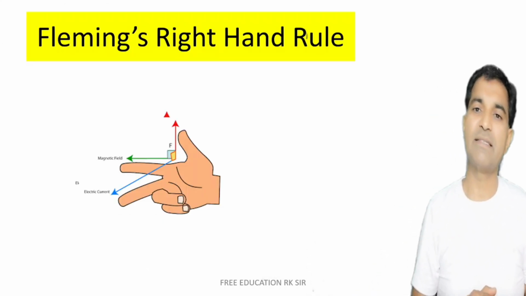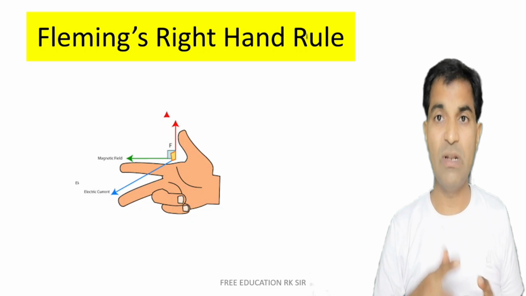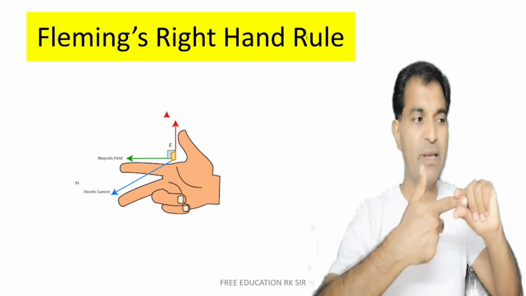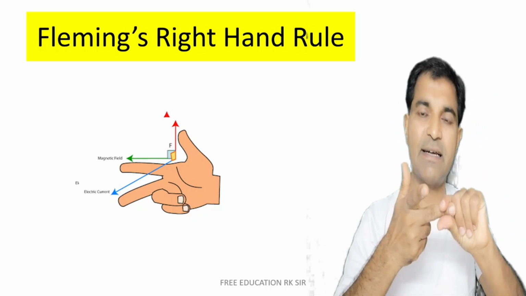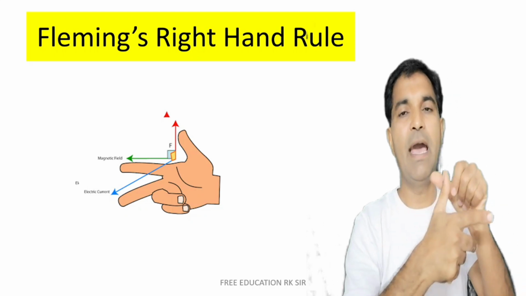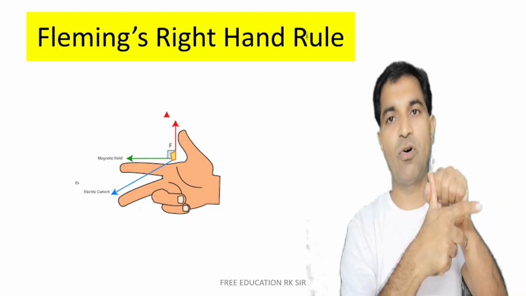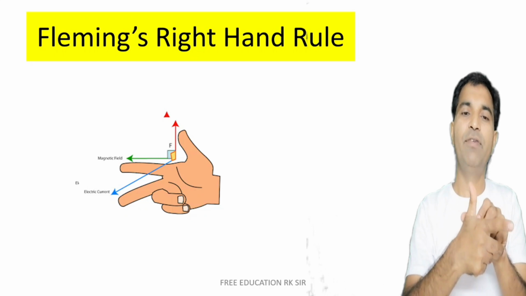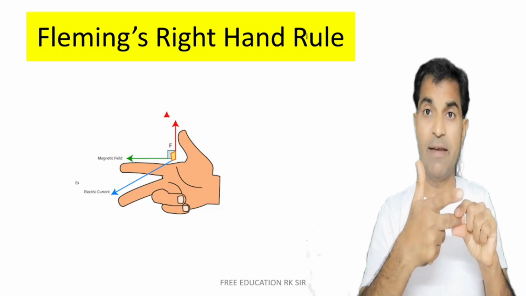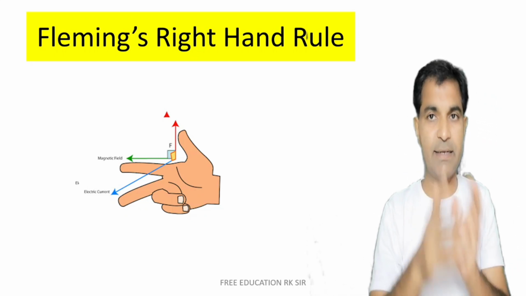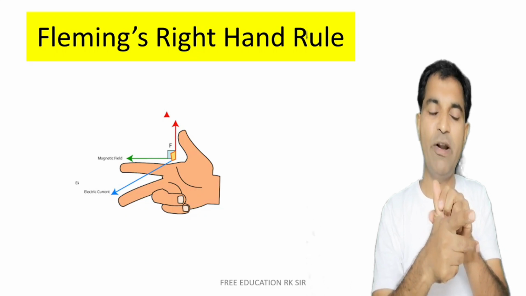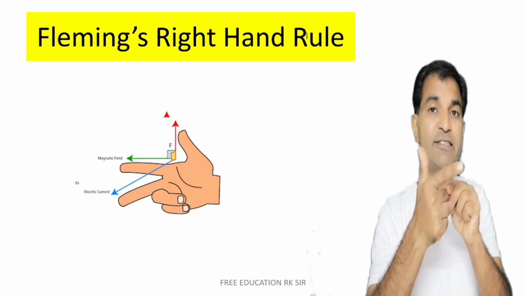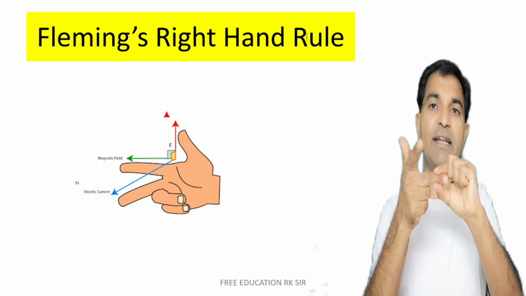Now what is Fleming's right hand rule? Fleming's right hand rule, just like the left hand rule: forefinger represents field, central finger represents current, that is, CEC, FF field, and thumb M represents the motion, movement. If we are having movement of a conductor, then the current which is generated may be represented with the central finger.